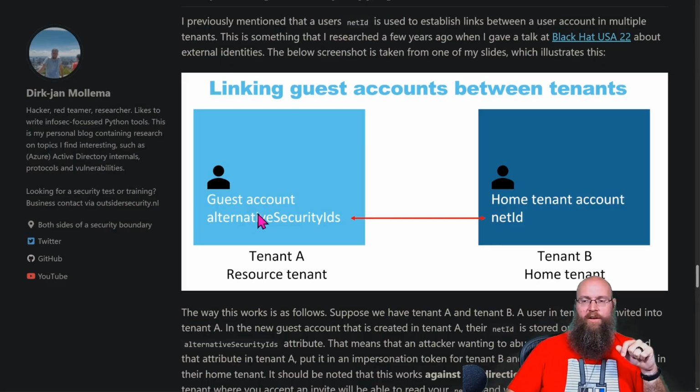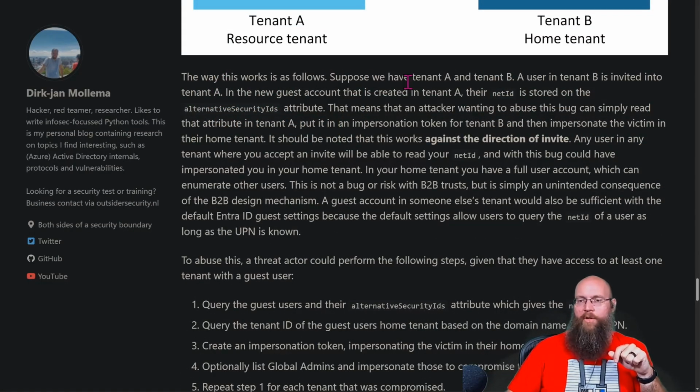So our guest account's alternative security ID maps to the net ID. So that net ID is kind of how they're tracking you through the entire Azure ecosystem. So the way it works is as follows. Suppose we have tenants A and B. A user in tenant B is invited to tenant A, and the new guest account that is created in tenant A, their net ID is stored as the alternative security IDs attribute. That means that an attacker wanting to abuse this bug can simply read the attributes from tenant A, put in an impersonation token for tenant B, then impersonate the victim in their home tenant.